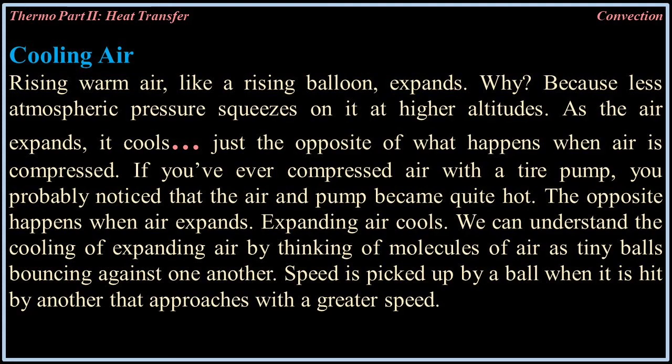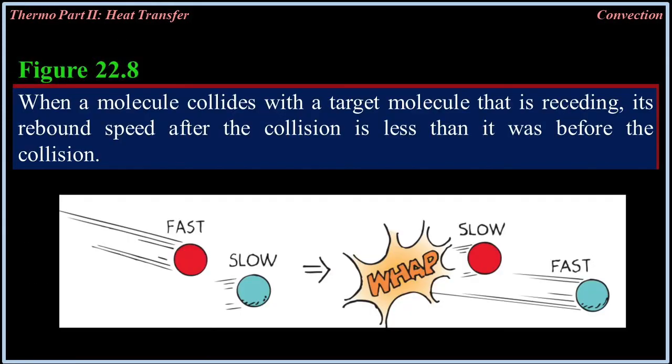Expanding air cools. We can understand the cooling of expanding air by thinking of molecules of air as tiny balls bouncing against one another. Speed is picked up by a ball when it is hit by another that approaches with a greater speed. When a ball collides with one that is receding, its rebound speed is reduced, as shown in figure 22.8. Likewise, a table tennis ball moving towards a paddle picks up speed when it hits an approaching paddle, but loses speed when it hits a receding paddle.